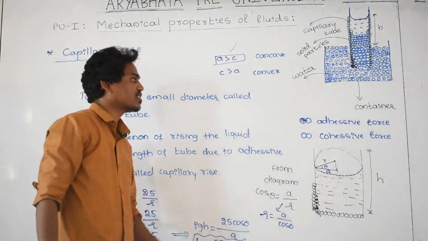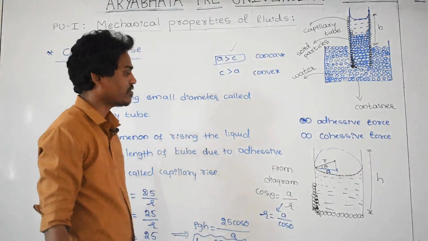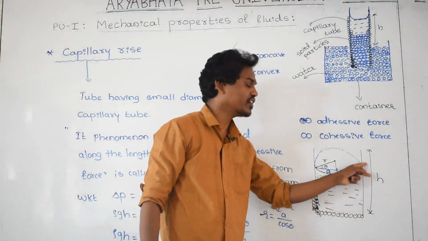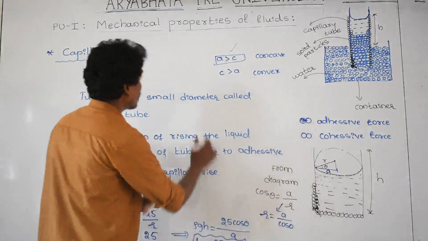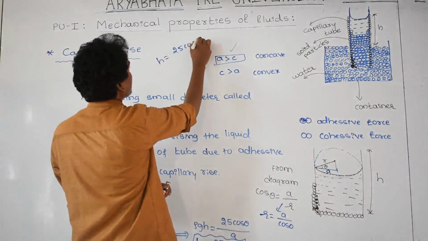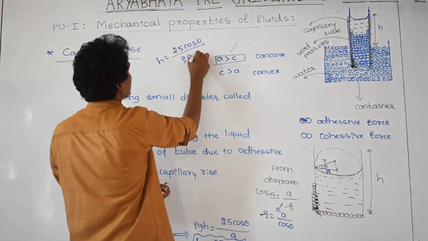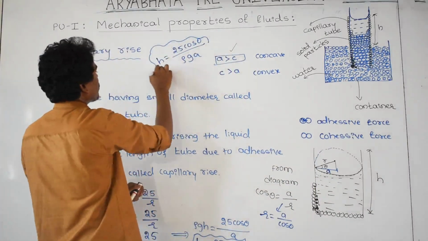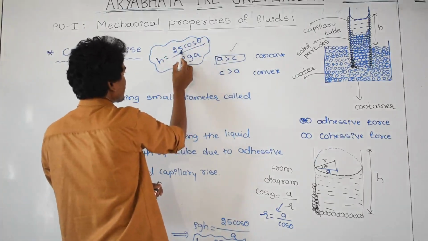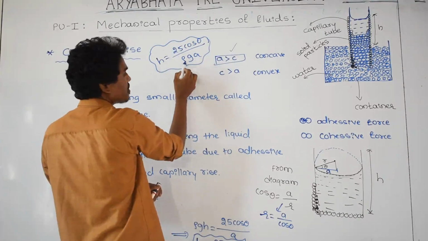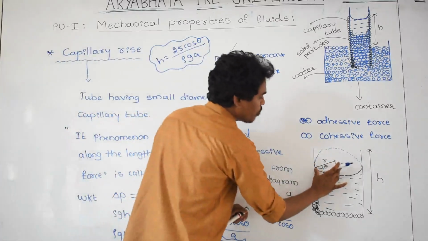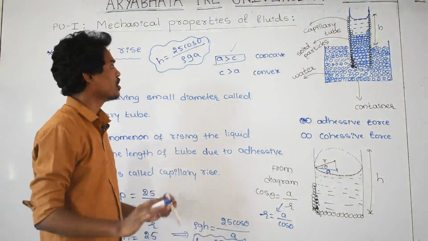If you use this theoretical formula, then you get the height to which the water has risen in the tube. Therefore remember this formula, h is equal to 2s cos theta divided by rho into g into a. And what do the symbols mean here? Theta is the angle of contact, S is the surface tension, 2 is a constant, rho is the density of the liquid, g is 9.8, and a is the tube radius, not the meniscus radius.